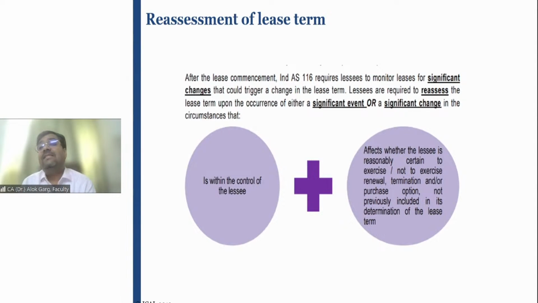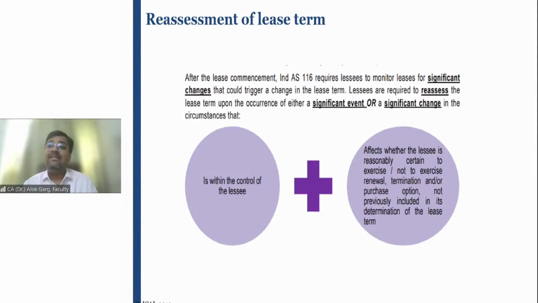So the company has shifted from, if the lessor or the landlord is not willing to provide the price concession or to decrease the rent, the companies have shifted to other premises where the rentals are very low, right? So this is kind of a situation where one has to reassess the lease term, okay? Because there are significant changes happening either in the economic environment or from the front of the lessee.